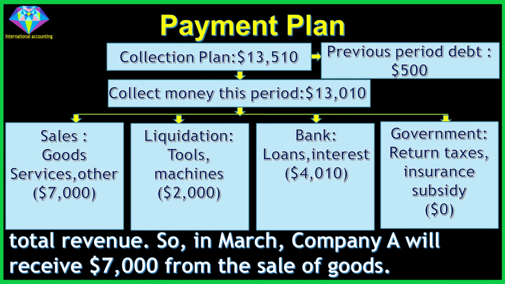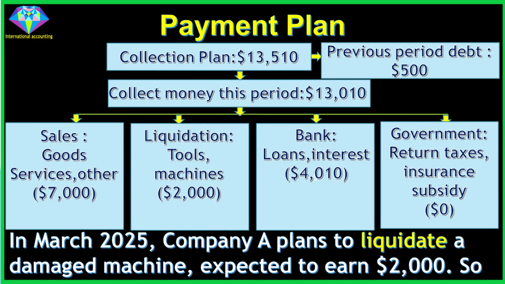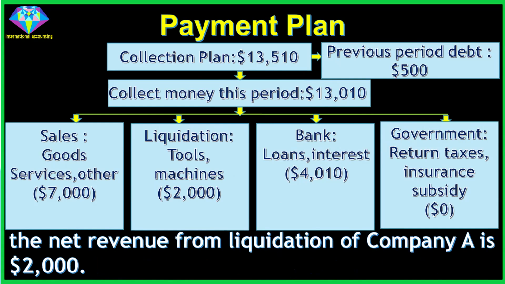So, in March, Company A will receive $7,000 from the sale of goods. In March 2025, Company A plans to liquidate a damaged machine, expected to earn $2,000. So the net revenue from liquidation of Company A is $2,000.